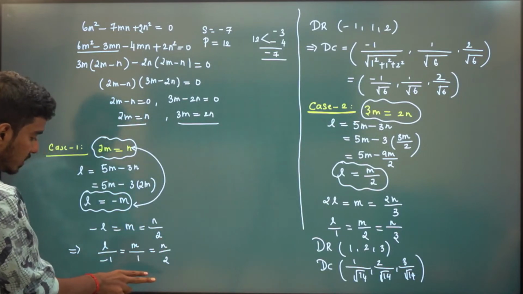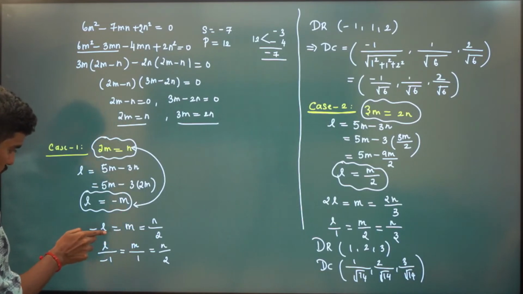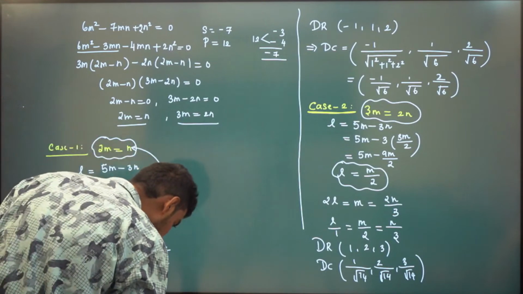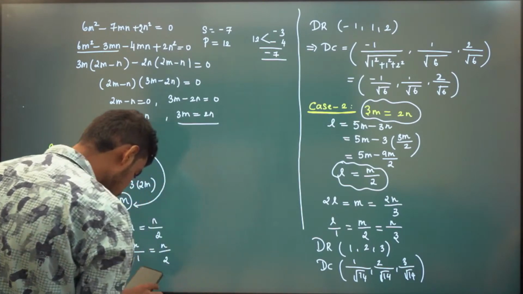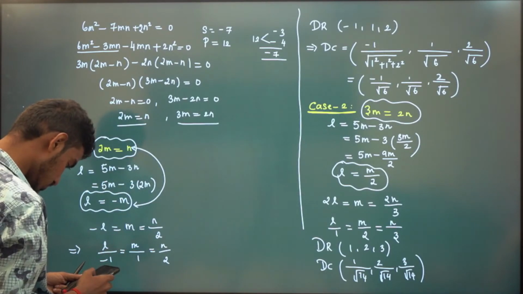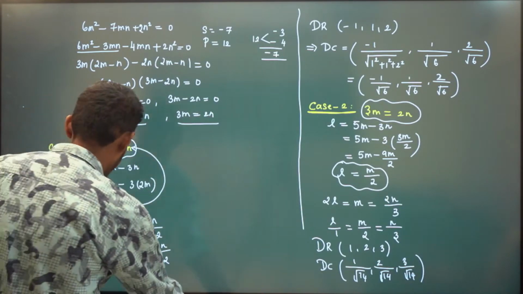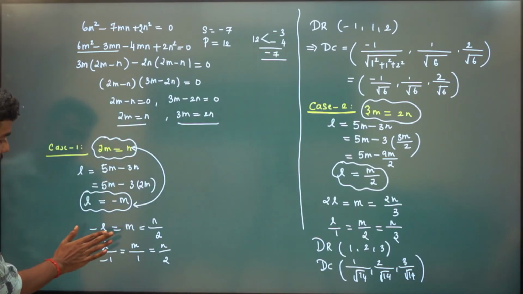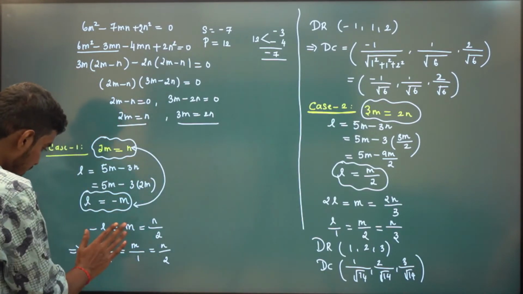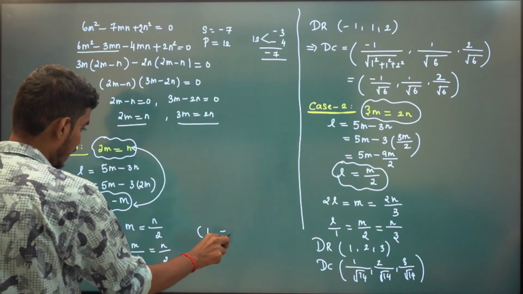Instead of this direction ratio, if I divide throughout by minus 1, you will have 1, minus 1, minus 2.